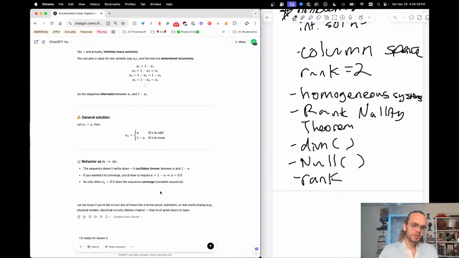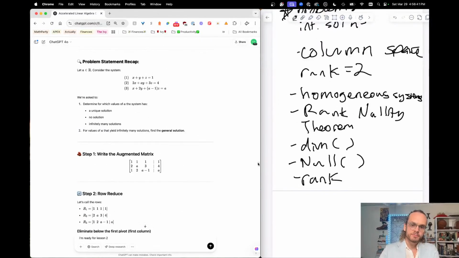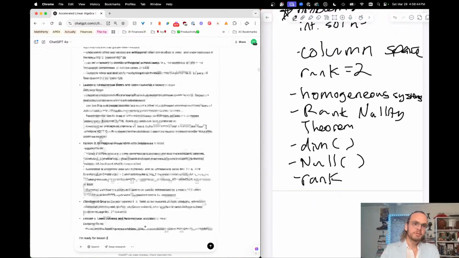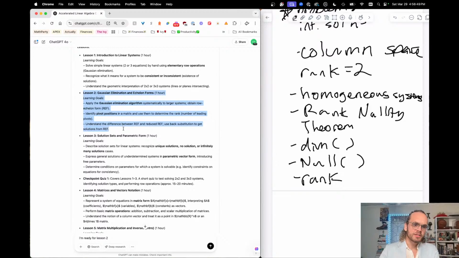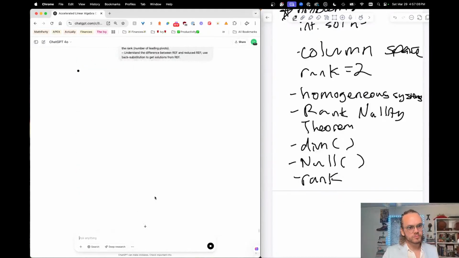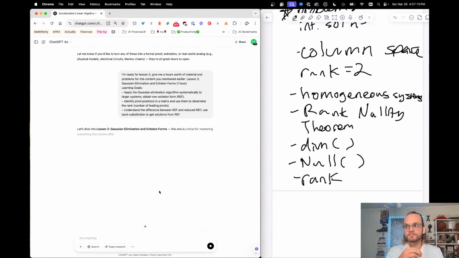That was our little warm-up with stuff that was honestly way too advanced, but that's all right. So I'm going to go way back up to the lesson plan that I had ChatGPT generate for me. And we're going to lesson 2. I just want to copy it so that it remembers this. Lesson 2, give me an hour's worth of material and problems for this content you mentioned earlier. All right. Sip the coffee while I wait for it to load.